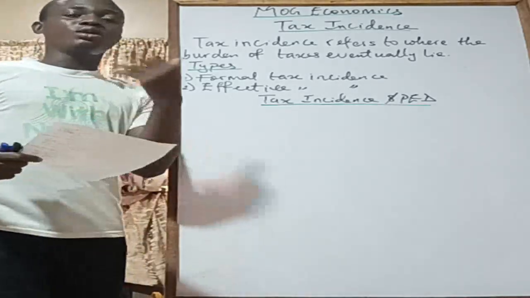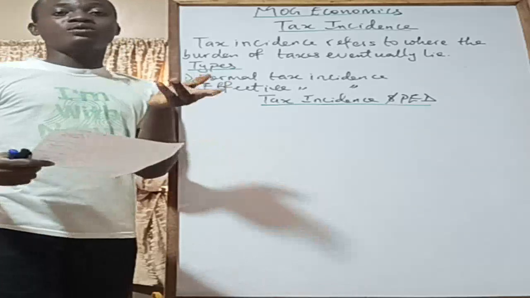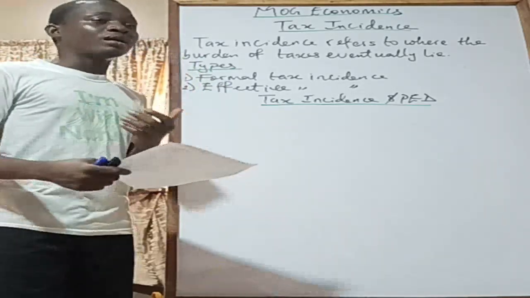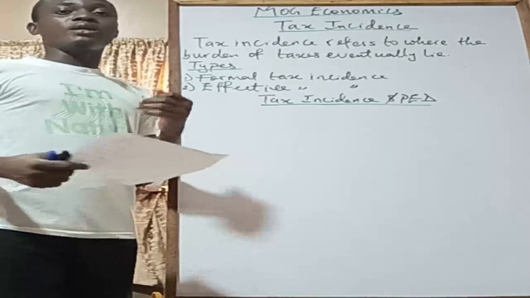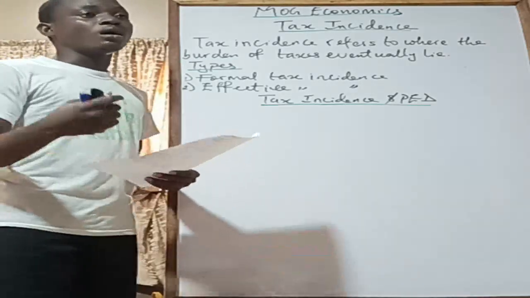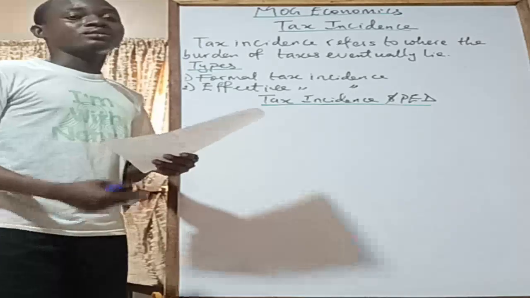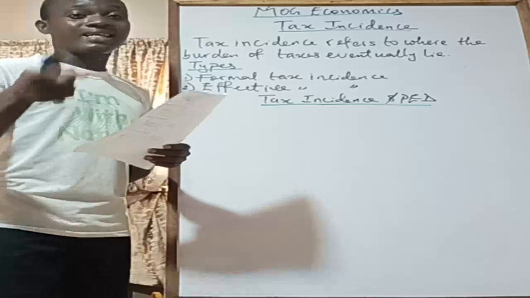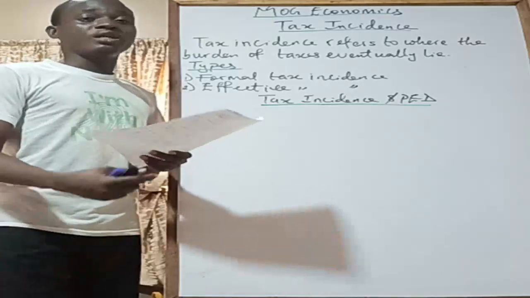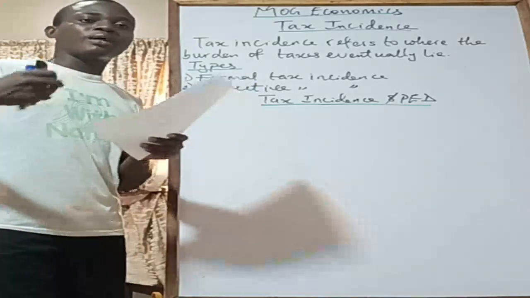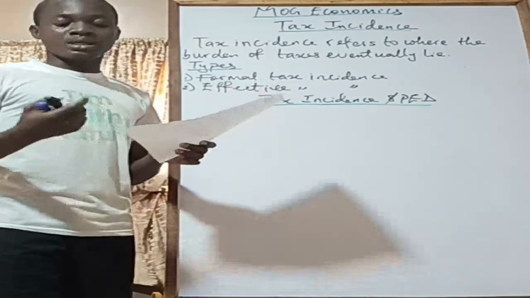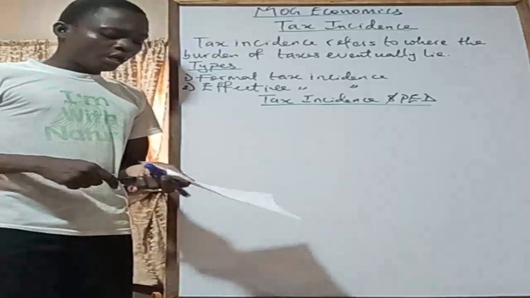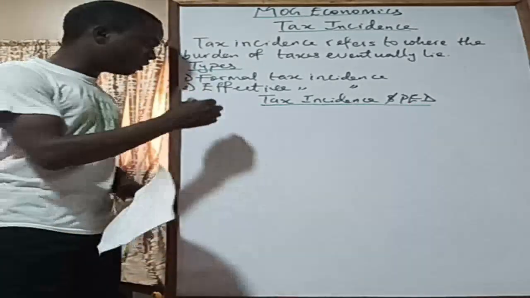Okay, and then if you recall, we have five types of price elasticity of demand. The fairly elastic, which I just explained. You have the inelastic, right? You have the unitary elastic. You have the perfectly inelastic demand curve, and then you have the perfectly elastic demand curve. So now let's begin to look at these different price elasticities to eventually see who bears the burden of taxes in these scenarios. Now, how do we draw? Let's start with fairly elastic.